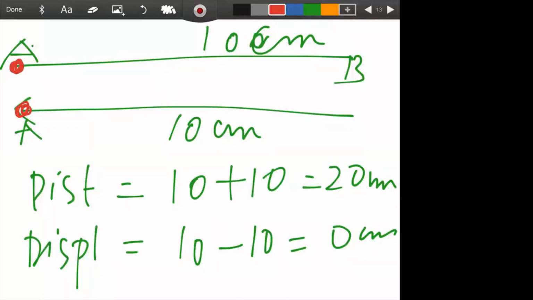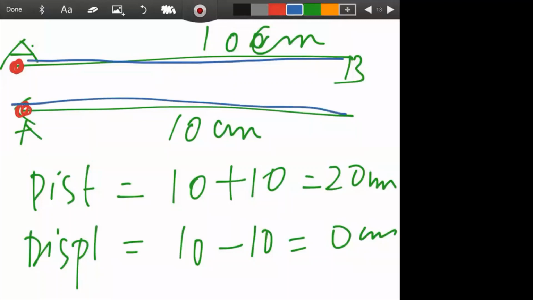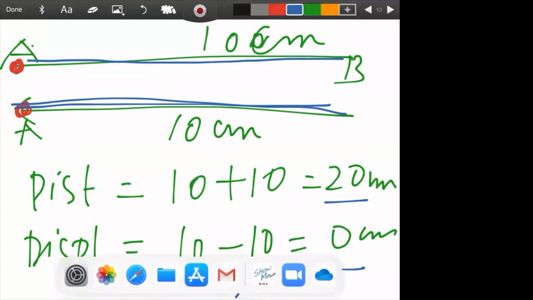No. But is there distance covered? Yes. What is the distance covered? In this direction it is 10 and then in the back direction again it is 10. So 10 plus 10 is 20. But what is the displacement? Displacement is 0. So when you study the distinction, you can write like that.